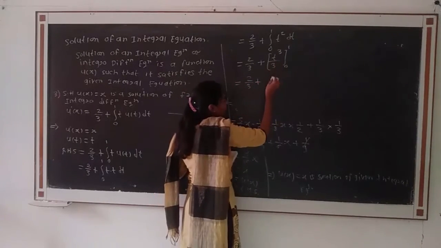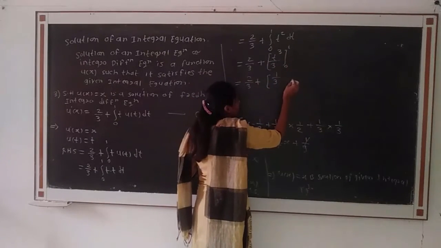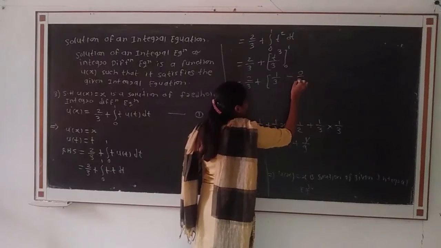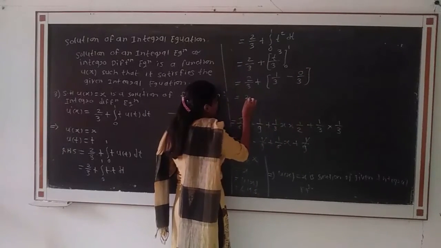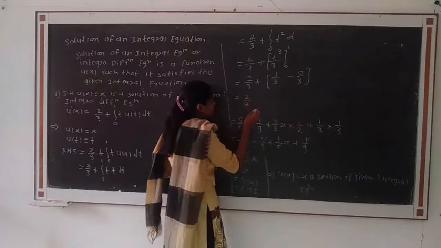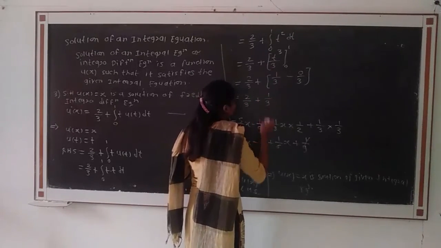Then by putting limits, 1 cube will be 1, that is 1 divided by 3 minus 0 divided by 3, which is equal to 2 divided by 3 plus 1 divided by 3.